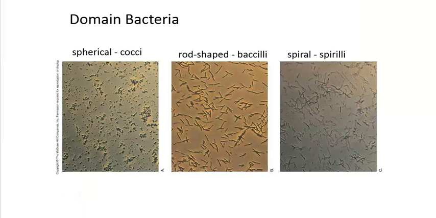These are 3 examples of bacteria. The shape of cells is one characteristic commonly used to classify bacteria. Cocci are round bacteria, for example Staphylococcus, a very common bacteria on your body.